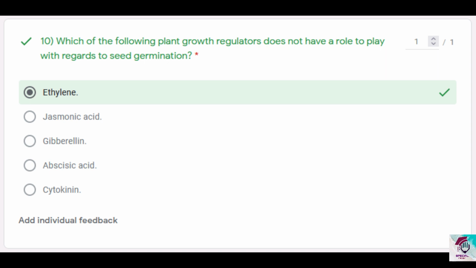Then if you come to option A, ethylene, this is incorrect because ethylene has nothing to do with seed germination, and the resource also has given you only a certain amount of functions like promote ripening of many fruits, promote flowering in the pineapple family, then enhance the rate of senescence, promote leaf abscission, promote root and root hair formation, and also promote the triple response in seedlings. So it has nothing to do with seed germination, so option is 1.